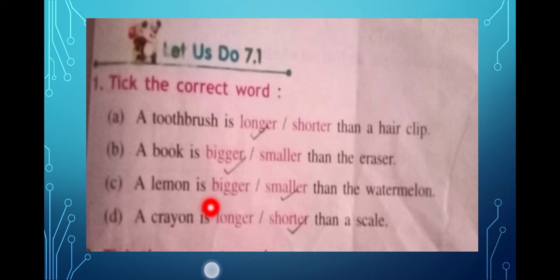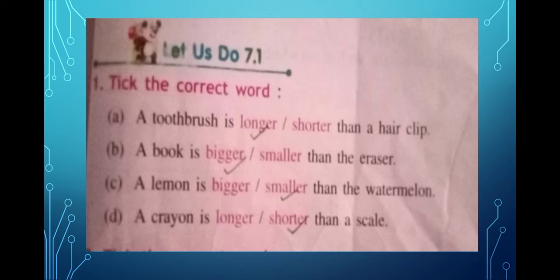A lemon is bigger or smaller than the watermelon? It is smaller. D, a crayon is longer or shorter than a scale? A crayon is shorter than a scale. So children, this is question number 1. If you have missed it, please write it down and learn for the exam.